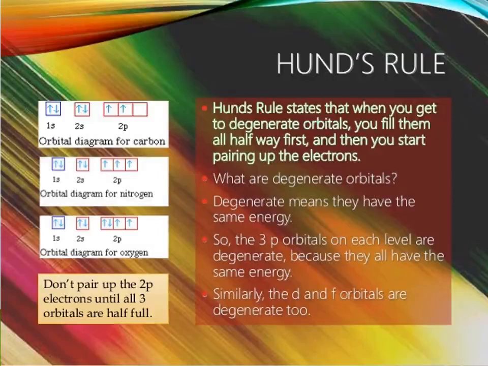So the 3p orbitals on each level are degenerate because they all have the same energy. Similarly, the d and f orbitals are degenerate too. Okay, you understood? This is Hund's rule. It states that electron pairing in the degenerate orbitals does not take place until all the available orbitals contain one electron each.